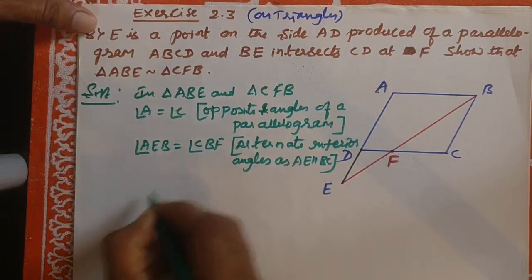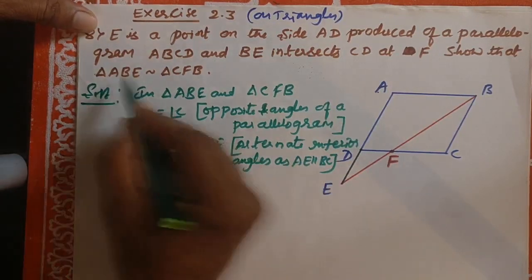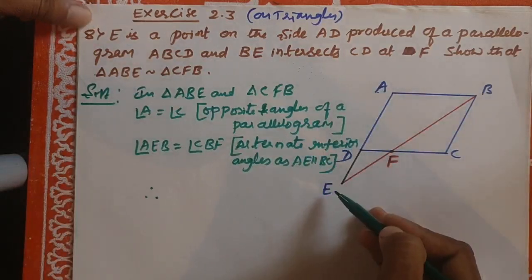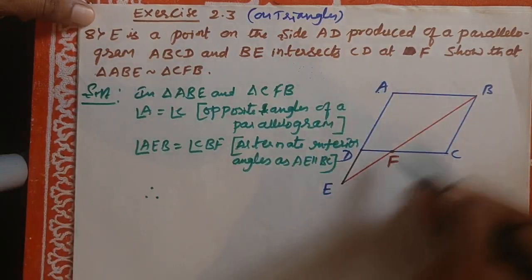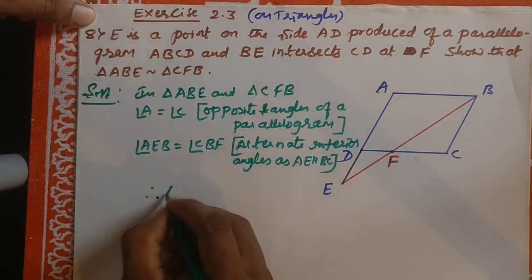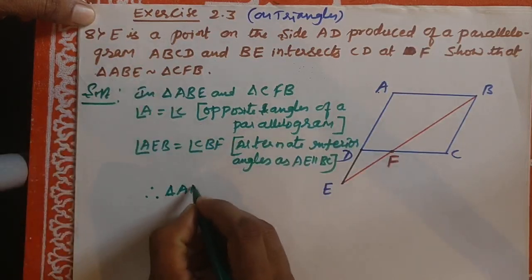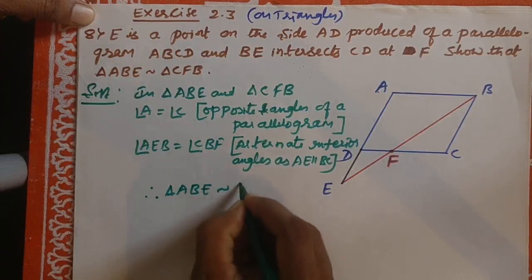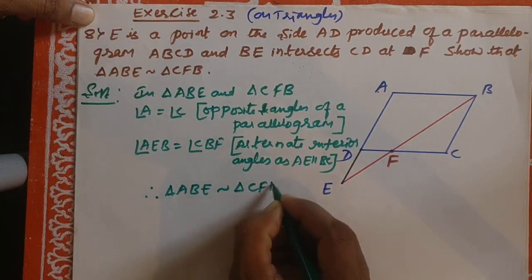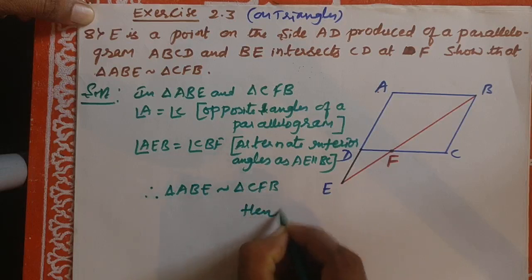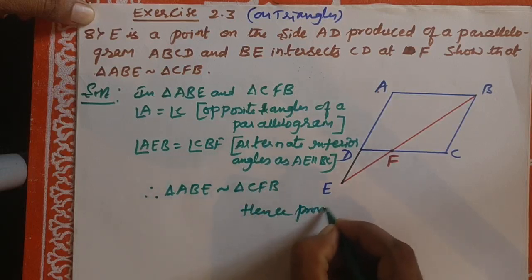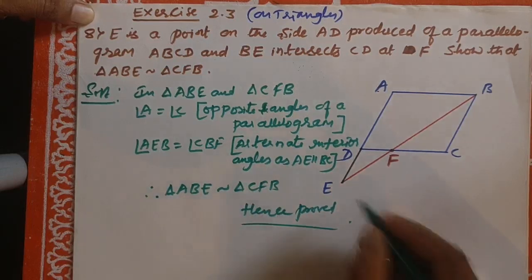Correct? Therefore, triangle ABE is similar to triangle CFB. Hence proved. Okay, this is the answer.